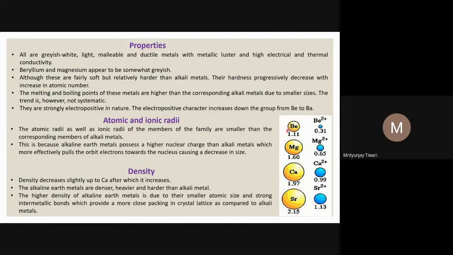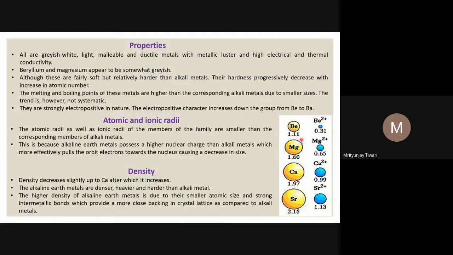Strontium, then barium. Because the tendency of losing electrons increases, the electropositive or metallic character increases. But with the increase in size, the distance between the electron and the metal cation's nucleus increases, and because of the increase in this distance, the strength of metallic bonding decreases. So since the strength of metallic bonding decreases down the group because the atomic radii increase, the metallic bonding weakens, and the elements become softer as we go down the group.